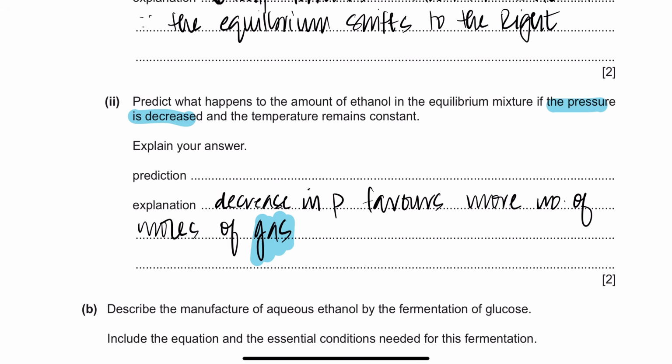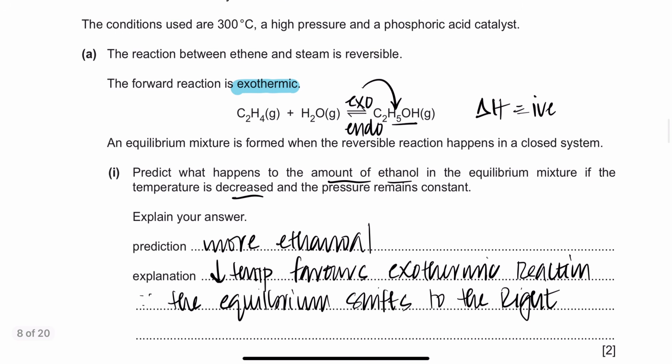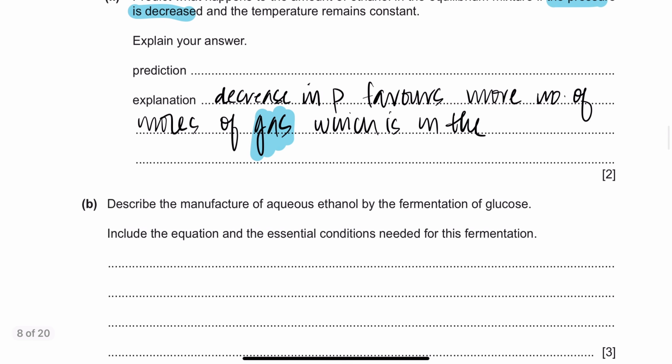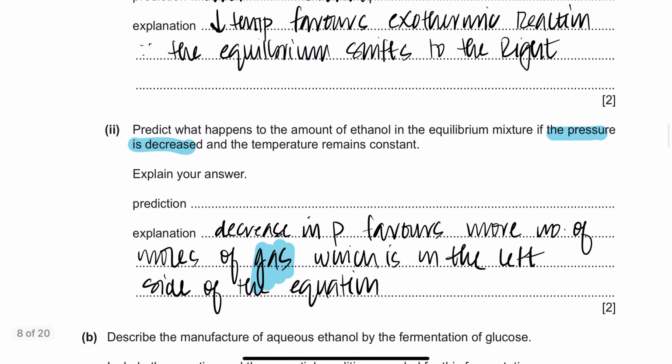It favors more moles of gas, which is on which side of the equation? You have 2 moles of gas and 1 mole of gas, so 2 versus 1, it's on the left side of the equation. Therefore, the amount of ethanol decreases, so less ethanol.